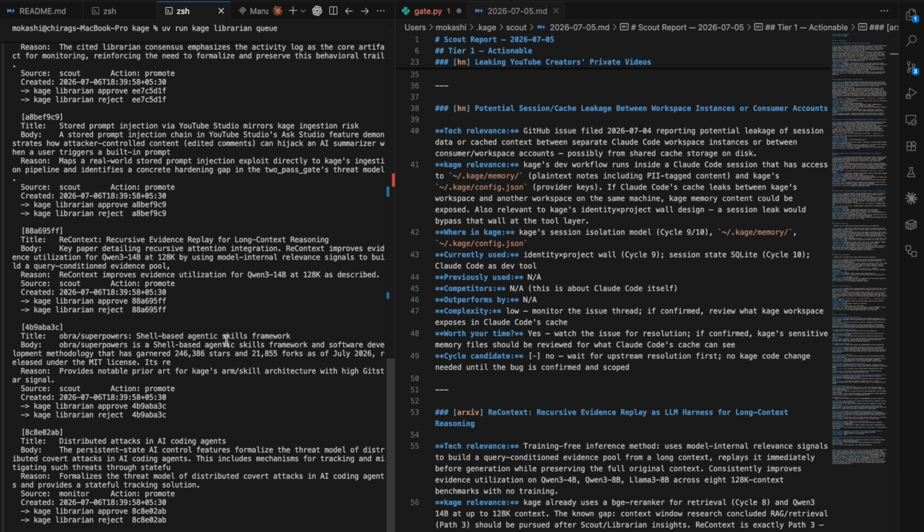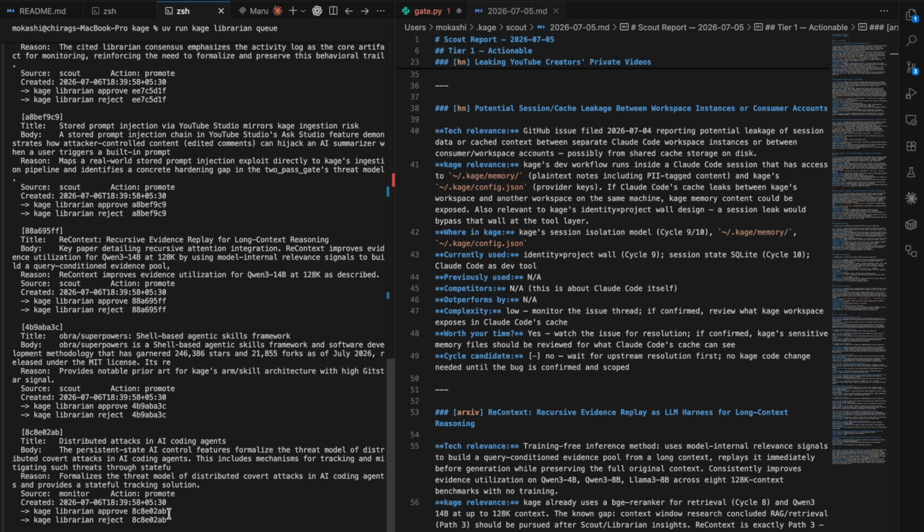6 items are waiting right now. Each one shows the title and the reason it was flagged, which agent sourced it, and exact commands to approve or reject. Notice the last one: the source is Monitor and not Scout. That's the Monitor-to-Librarian pipeline, which I'll show you in a moment.